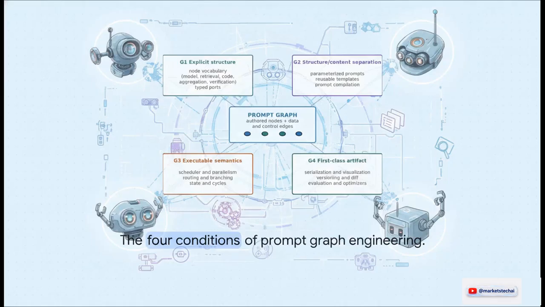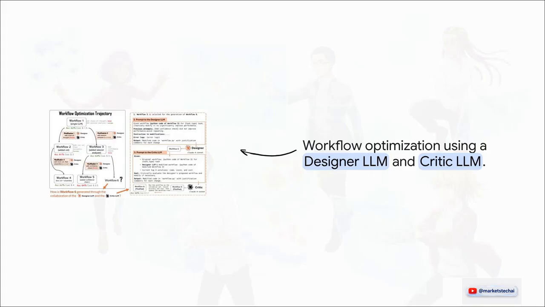So how do we fix all those failures? Well, to truly control agents, developers are treating prompts as executable mathematical structures. You need 4 distinct conditions: explicit structure, separation, executable semantics, and artifacts. Basically, a prompt graph cleanly separates the actual orchestration from the core computation. It turns your workflow into a tangible, verifiable artifact that you can actually inspect, version control, and evaluate when things inevitably break.